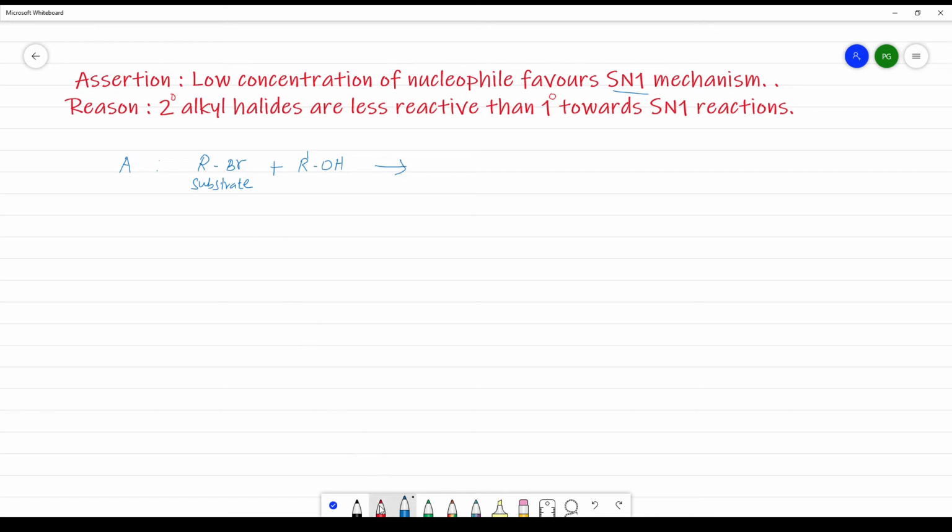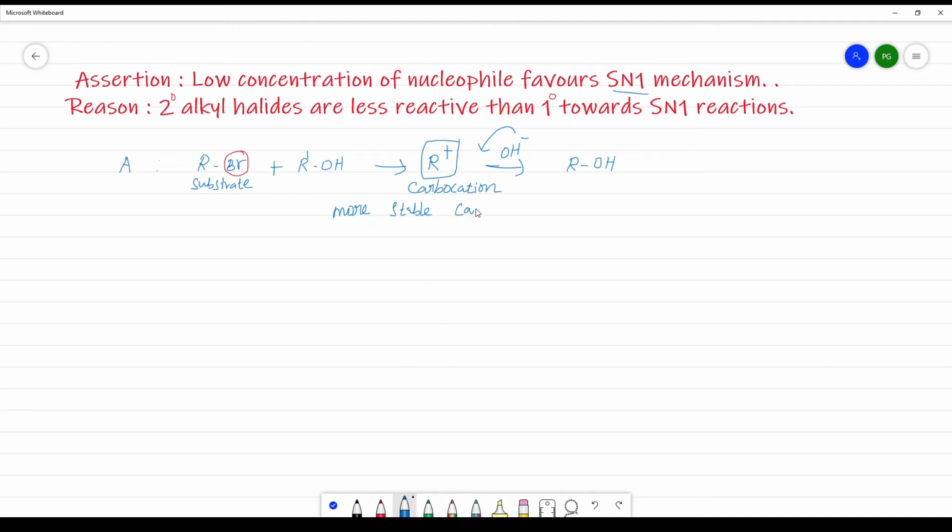The leaving group will move first and we will be getting a stable carbocation. So first the formation of carbocation and then the attack of the nucleophile. Then we will be getting the product. This carbocation favors the SN1 mechanism.